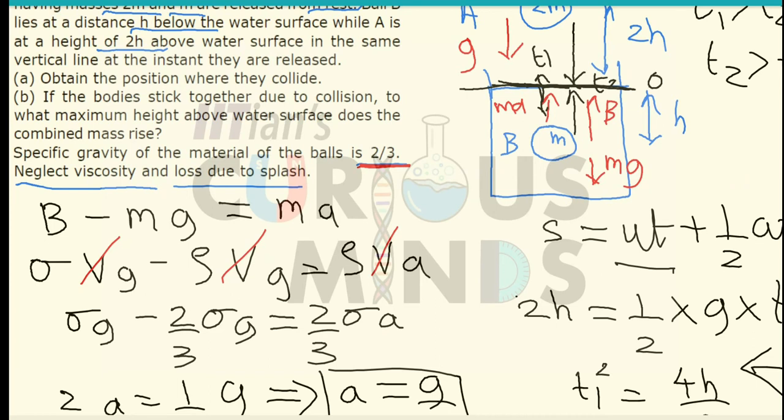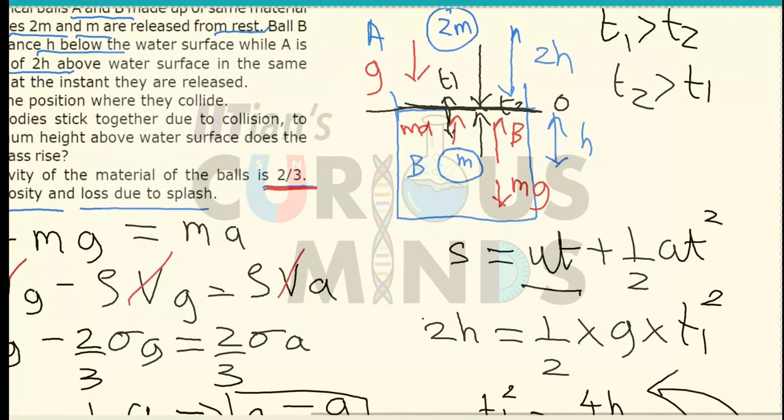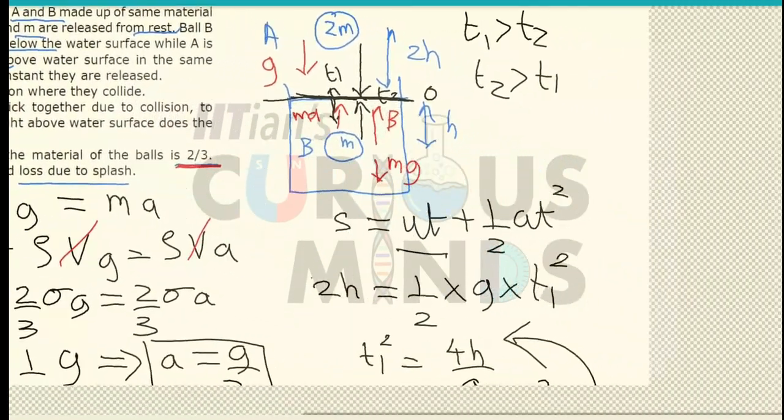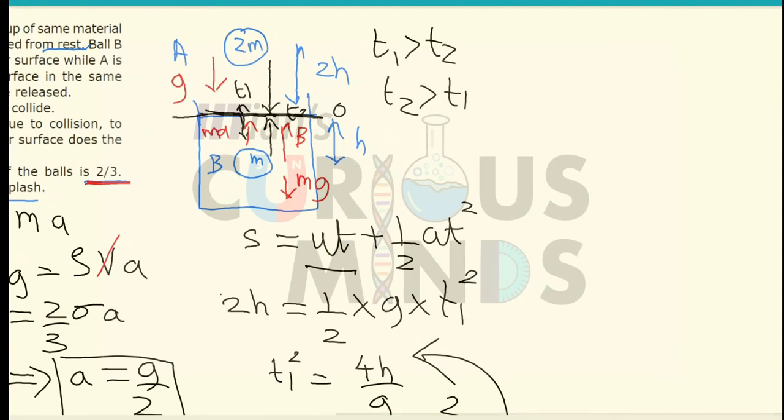Second thing we have to calculate: if the bodies stick together due to collision, to what maximum height above the water surface does the combined mass rise? It means that after this part, what is the maximum height till which the bodies will rise? Now this is a tricky question, and how do I find out this part? First of all, let me find out the velocity, and I have to apply the formula of the collision.